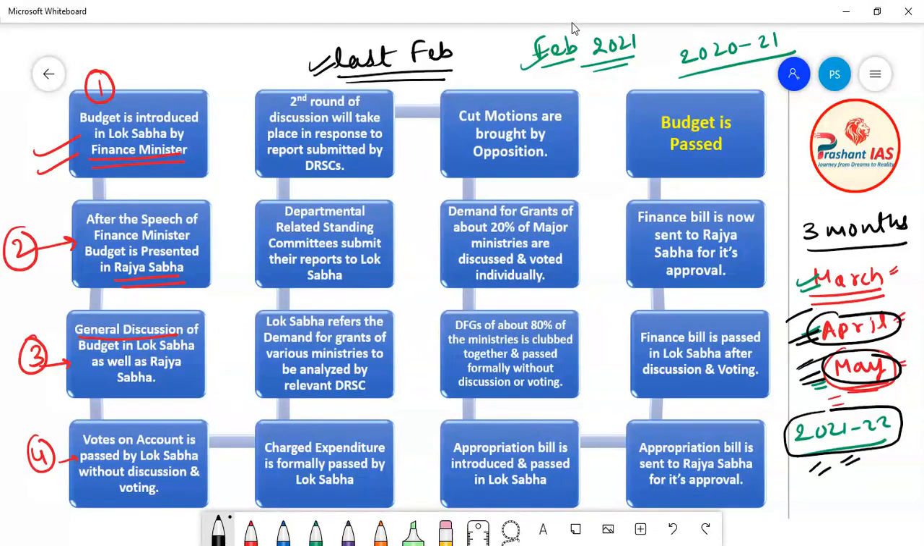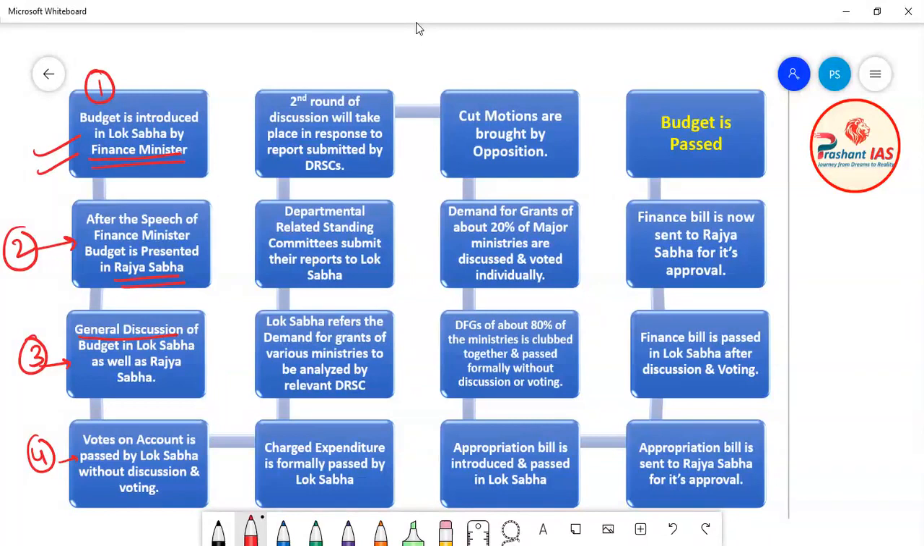Friends, in this class I have just given you a very rough and brief meaning of votes on account. If you really want to study the deep meaning of votes on account, then kindly watch the last class. But this system of votes on account was very problematic. So to avoid this problem, the government has now started to introduce the budget in early February itself.